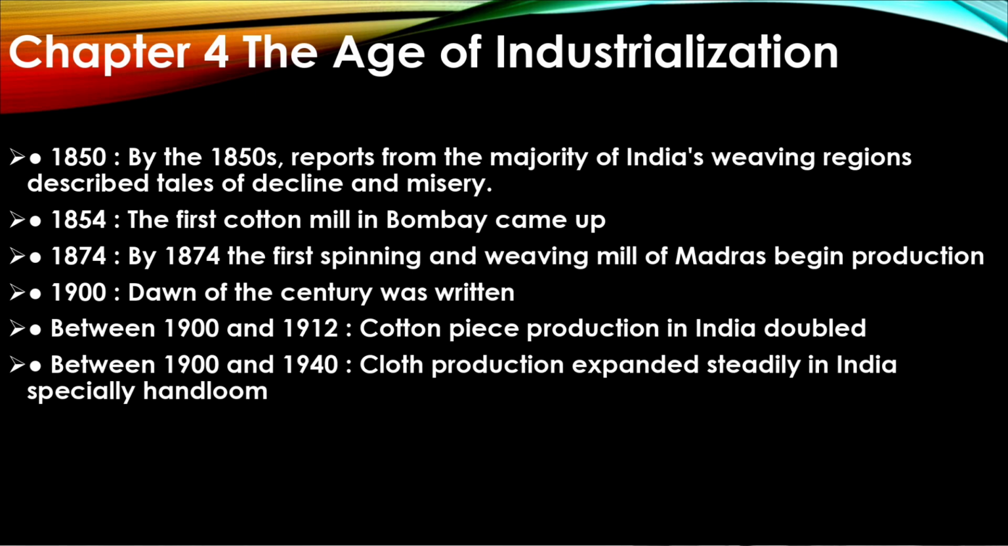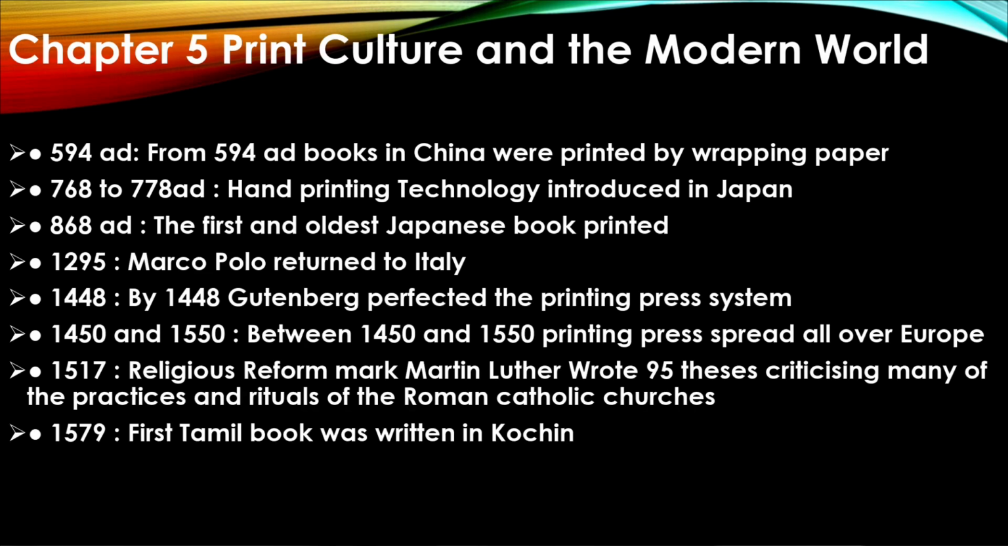1850, by the 1850s, reports from the majority of India's weaving regions described tales of decline and misery. 1854, the first cotton mill in Bombay came up. 1874, by 1874, the first spinning and weaving mill of Madras began production. 1900, dawn of the century. Between 1900 and 1912, cotton piece goods production in India doubled. Between 1900 and 1940, cloth production expanded steadily in India, specifically handloom. Chapter 5, Print Culture and the Modern World.